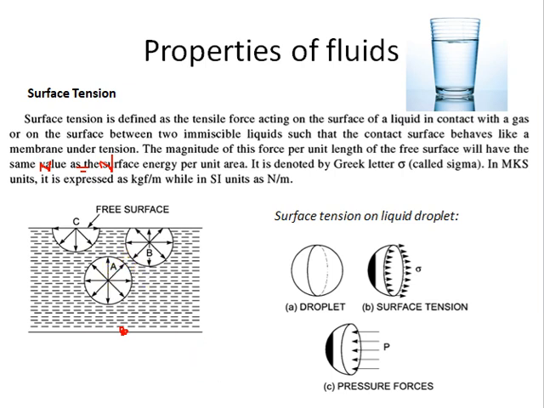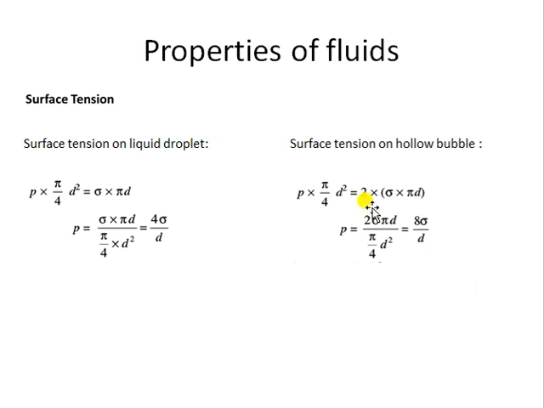Because of which, the surface tension force will be two times sigma into the circumference. Right. So in case of a hollow bubble, it will be 8 sigma by d. I hope the concept of surface tension is clear to you. We'll try to discuss some other properties in the next class. Thank you.